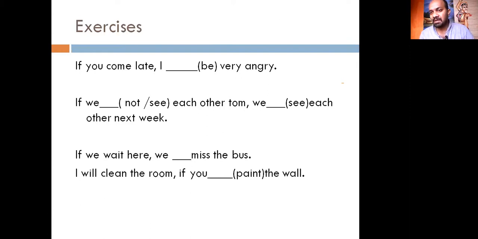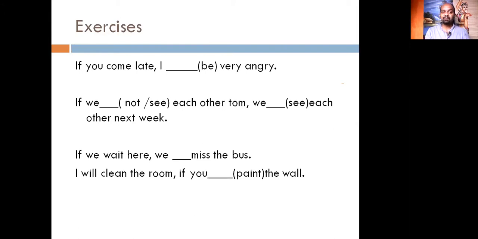Let us do some exercises to check our understanding of whatever we learned so far. I'll give you a pause to complete. You can do it on your own, and I will read out the answer. If you come late, I will be very angry.